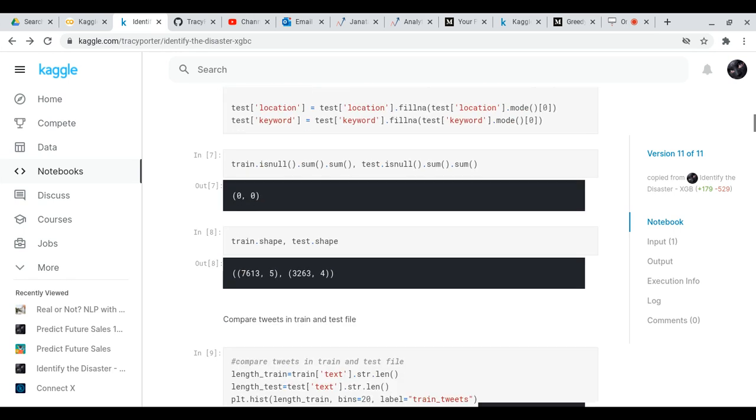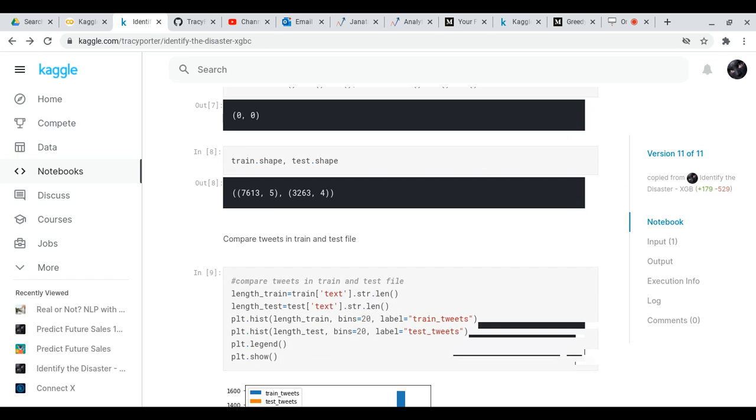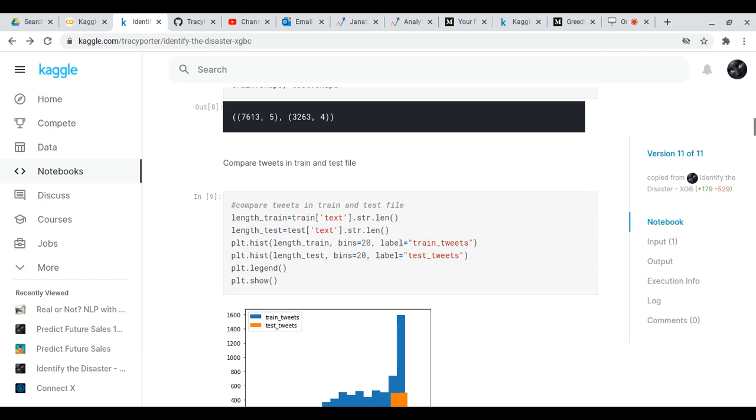So in step number 7, I asked again if there were any null values, and no, there were not any null values. Step number 8, we went to check the shape of our train file and our test file, and you can see the shape is still the way it had been previously before we imputed those variables.